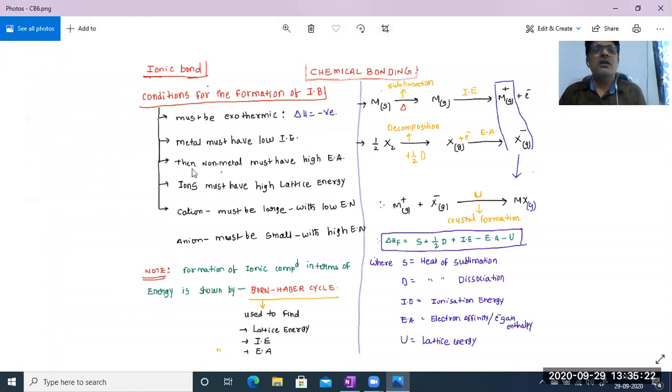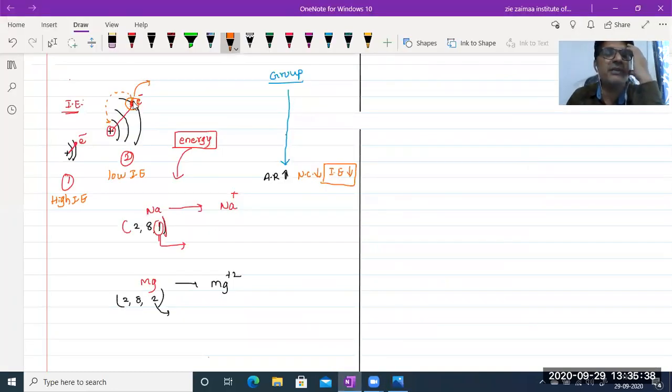Next, the opposite: if the metal has low ionization energy, the non-metal must have high electron affinity. Electron affinity means what? It is the opposite of ionization energy. What is ionization energy? The minimum amount of energy required to remove an electron. Now electron affinity, the word itself tells us. Affinity means affection, and affection means love. So in electron affinity, what we do here is, in ionization energy the minimum amount of energy is required.